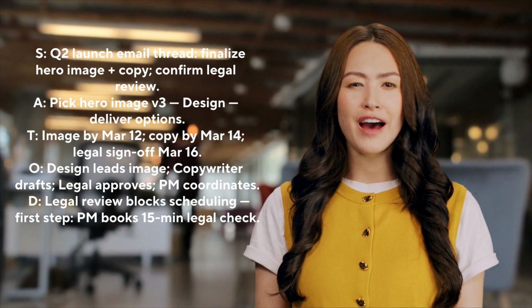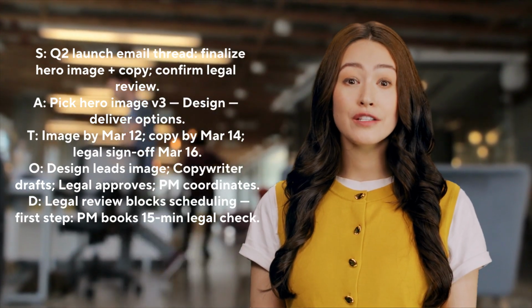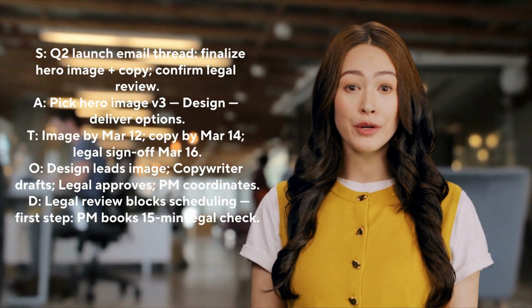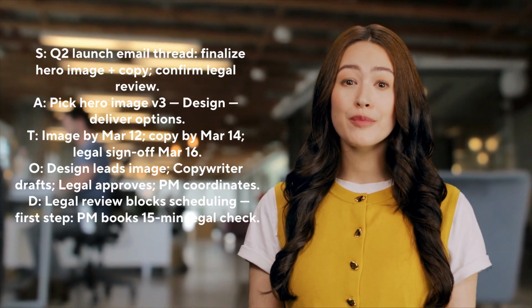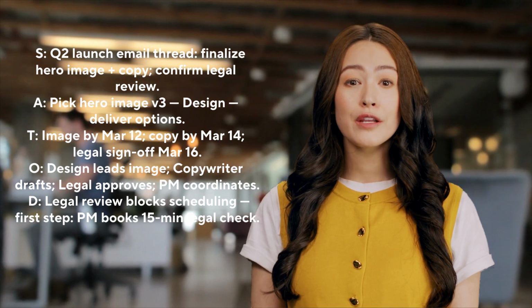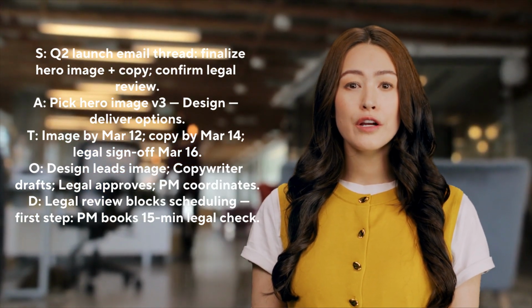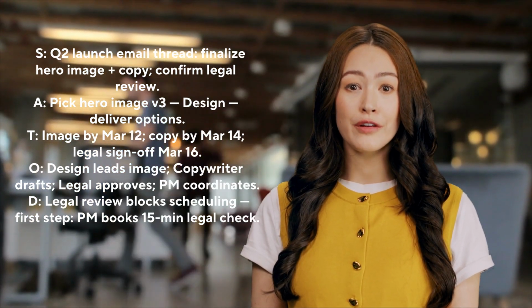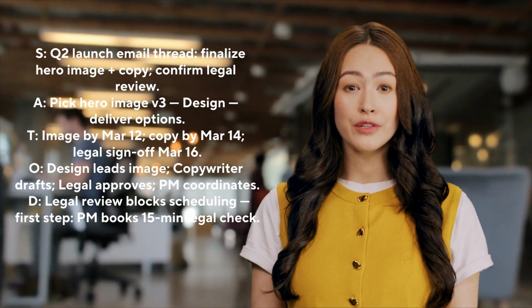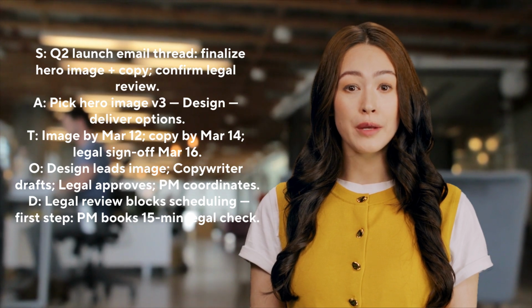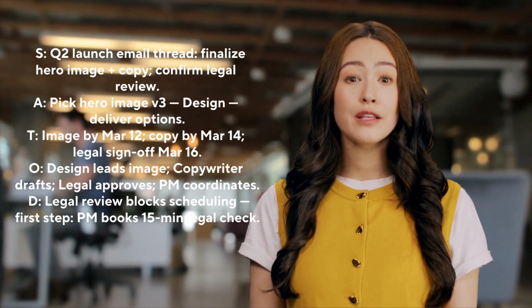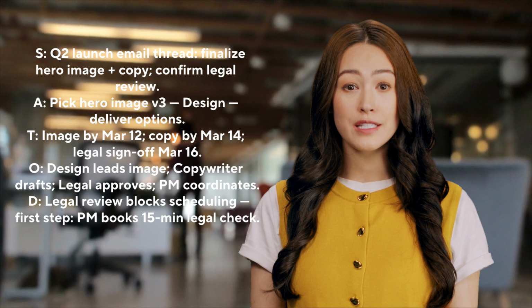Now, what does the 5-line output look like? Here's a dummy example. Summary. Q2 launch email thread. Finalize hero image plus copy. Confirm legal review. Actions. Pick hero image v3. Design, deliver options. Timelines. Image by March 12th. Copy by March 14th. Legal sign-off March 16th.